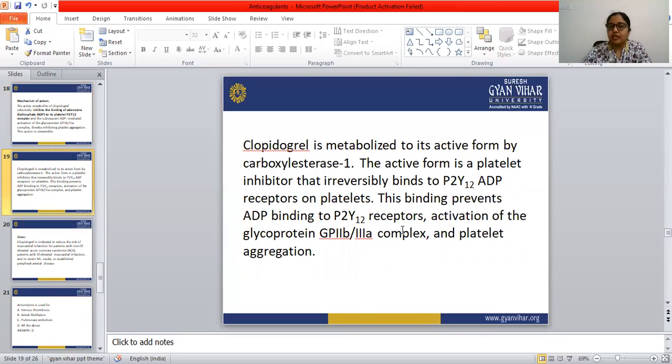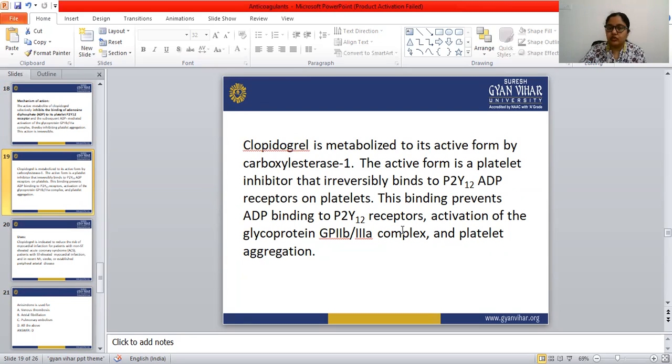Clopidogrel is metabolized to its active form by carboxylesterase 1. The active form is the platelet inhibitor that irreversibly binds to the P2Y12 ADP receptors on the platelets, and this binding prevents ADP from binding to the P2Y12 receptor.